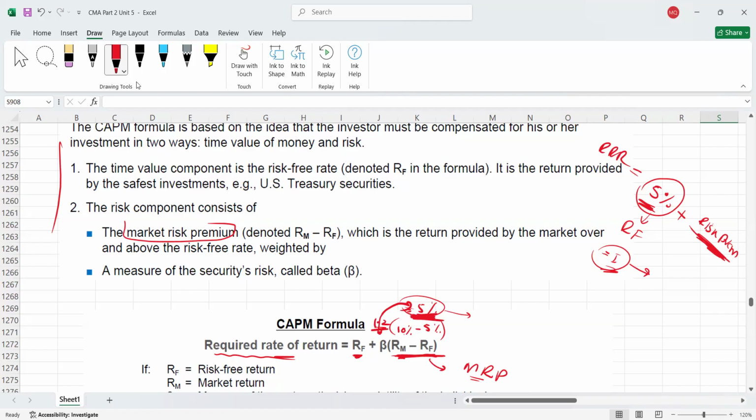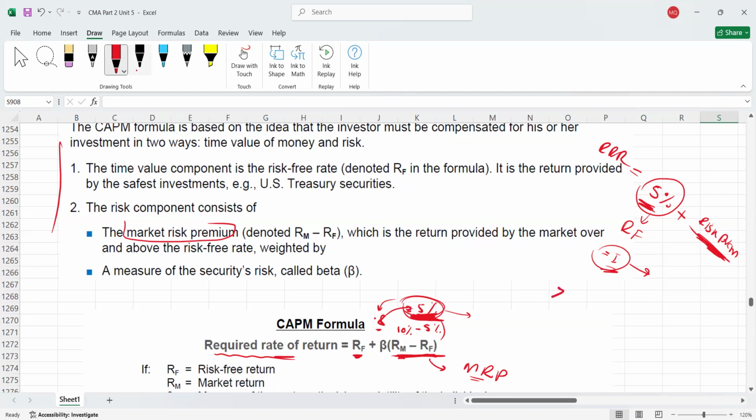Okay. For example, if the security in which I am investing has a beta of, let's assume, 0.8. So now it means if the market risk premium is 5%, but the security in which I am investing is less risky, 0.8. Now how much return should I expect from this company in which I am investing? I take 0.8 of 5%. Right? This is how beta will change your premium. Risk will change your premium.